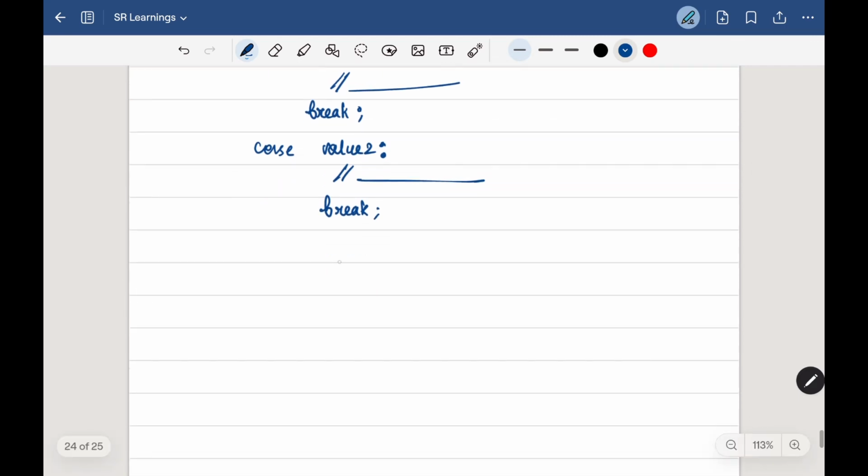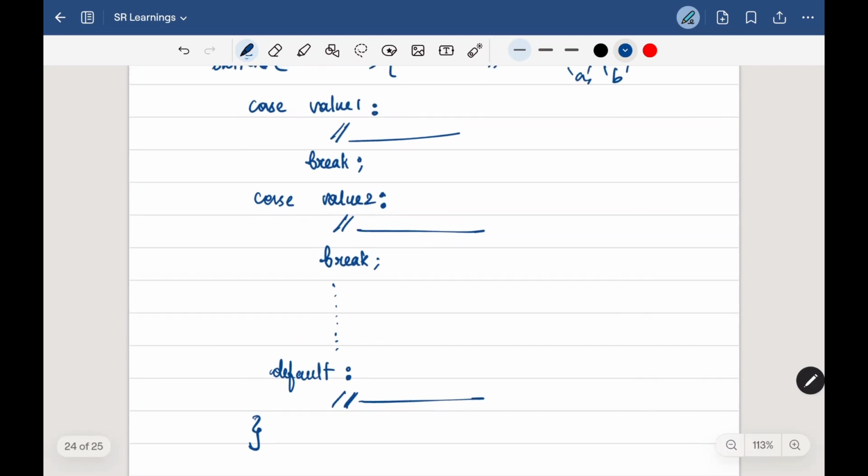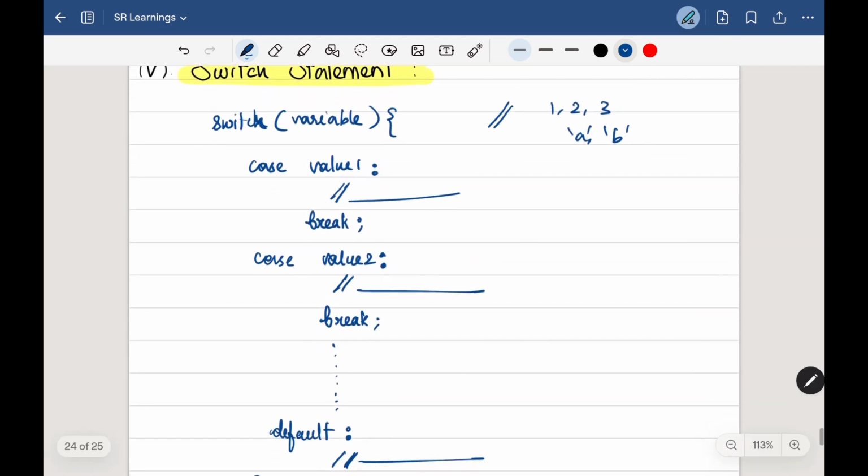Then similarly we can write as many cases as we want. Then if none of the cases match, we will go with the default case, where we mention default and write the set of code over there. And we don't have to put a break here, as we are putting a closing curly bracket here. So this is how the switch statement works.